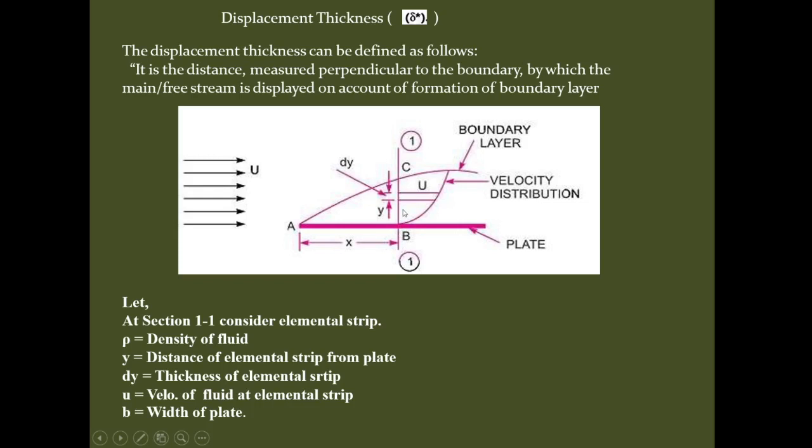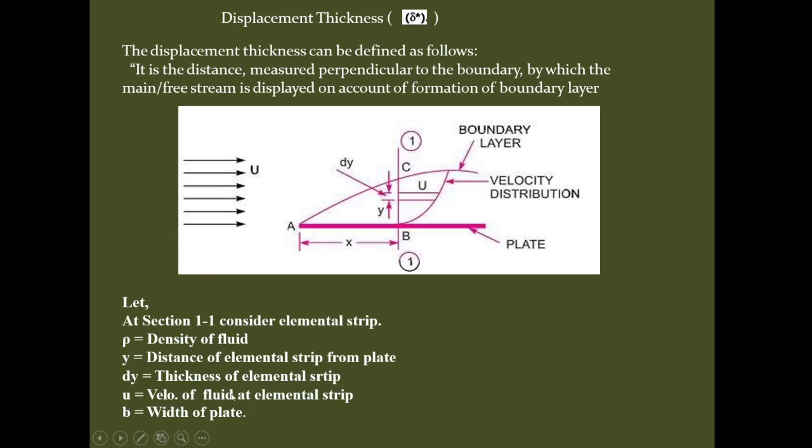We have seen the procedure of the formation of the layer. So at section 1-1, let rho be the density of the fluid, y be the distance of the elemental strip from the plate, and dy be the thickness of this elemental strip.